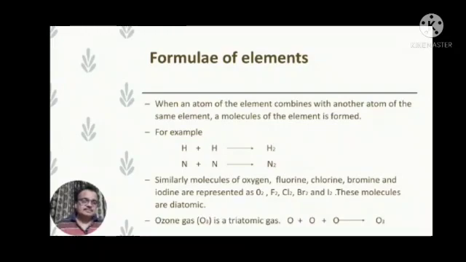Formula of elements. When an atom of the element combines with another atom of the same element, a molecule of the element is formed. For example, two atoms of hydrogen combine to form H2. That is one molecule of H2. Two atoms of nitrogen combine with each other to form N2. N2 is one molecule of nitrogen.